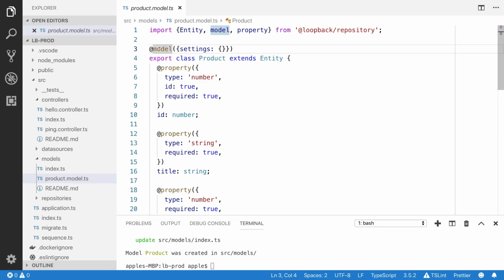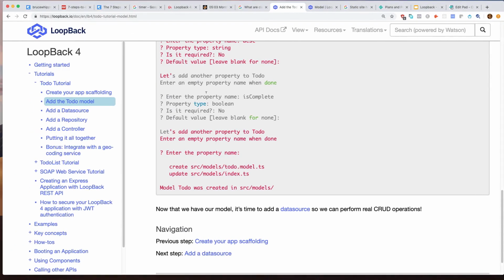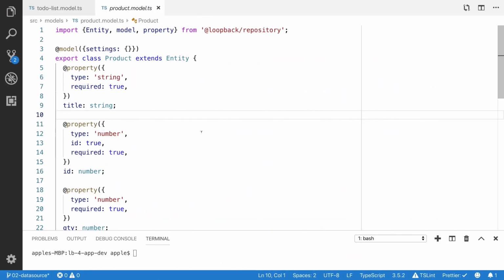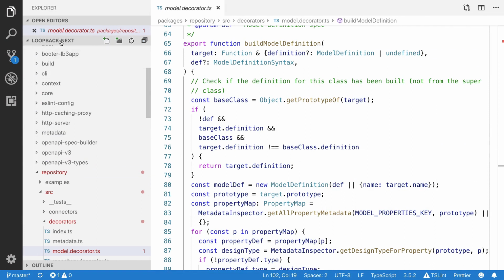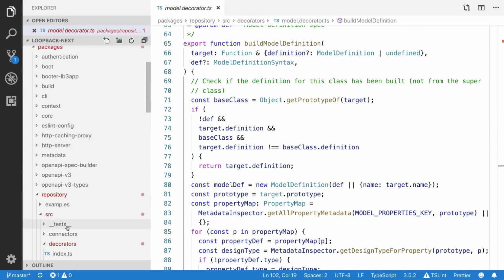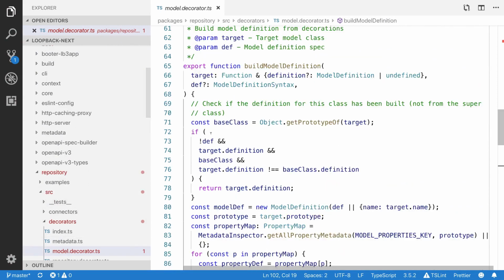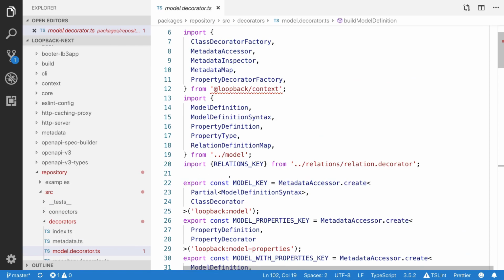You can learn more about this model decorator and property decorator. I have downloaded the source code from GitHub. This is LoopBack Next. You can find the official source code from the GitHub repository. When you open the repository, you will see the decorator. I have opened the model decorator.